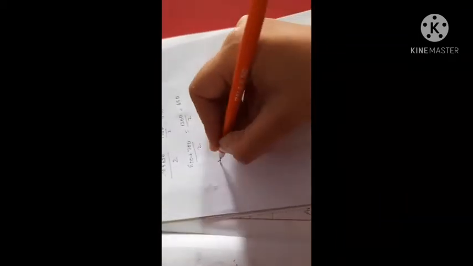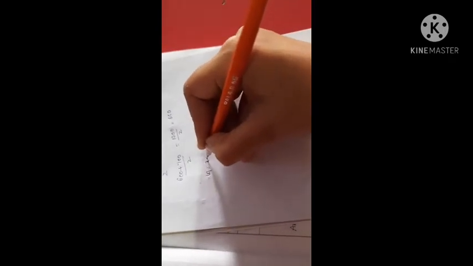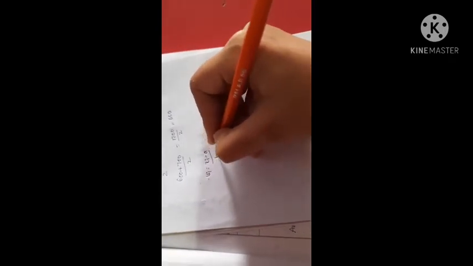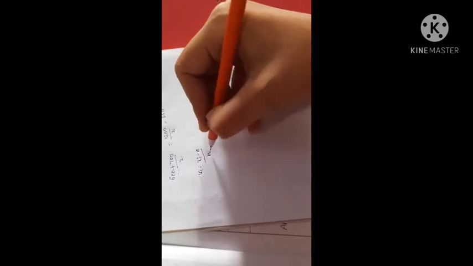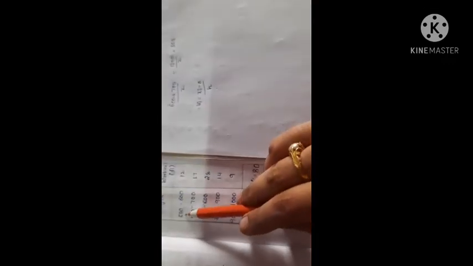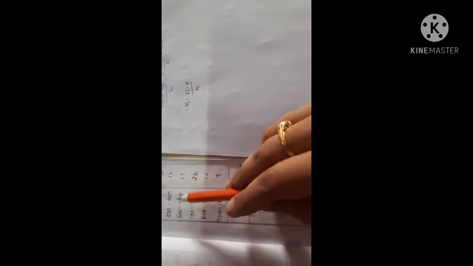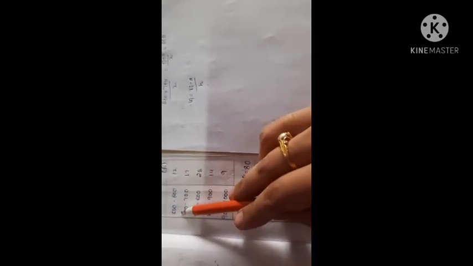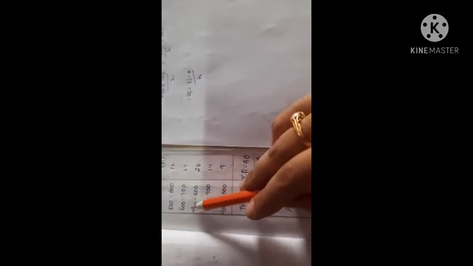Next, if you observe, ui you have to find out. ui means, as you saw in the formula, ui means (xi minus a) by h. So we have xi and a values. h means the difference between lower limit and upper limit. If you observe the difference of the intervals, it is 100. 600 minus 500 is 100. 700 minus 600 is 100. So you can say h value is 100. So that we defined here, h value is 100.